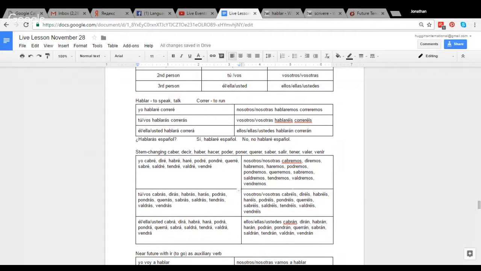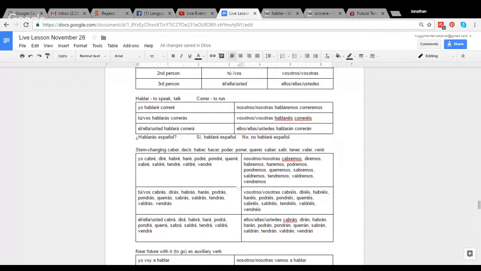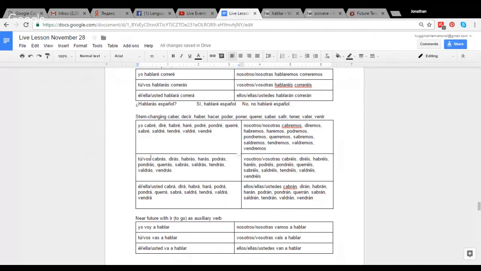And for the vosotros, vosotras form, you have cabréis, diréis, habréis, haréis, podréis, pondréis, querréis, sabréis, saldréis, tendréis, valdréis, vendréis. And for the ellos and the ustedes form, cabrán, dirán, habrán, harán, podrán, pondrán, querrán, sabrán, saldrán, tendrán, valdrán, vendrán. So those are just these 12 verbs that you have to be careful with in the future.